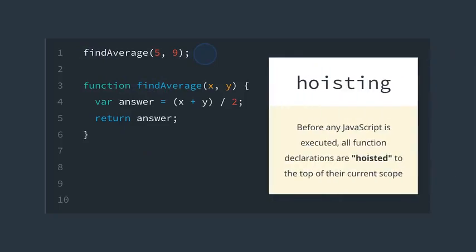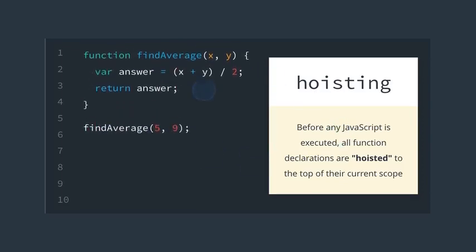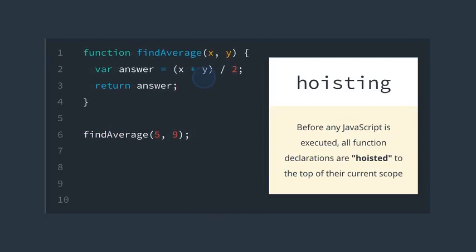Well, actually it does. And this is because of one really quirky feature in JavaScript called hoisting. And it has to do with how JavaScript code is being interpreted. Basically, before any code is executed, all function declarations are hoisted to the top of the current scope. I know, this is weird, right?